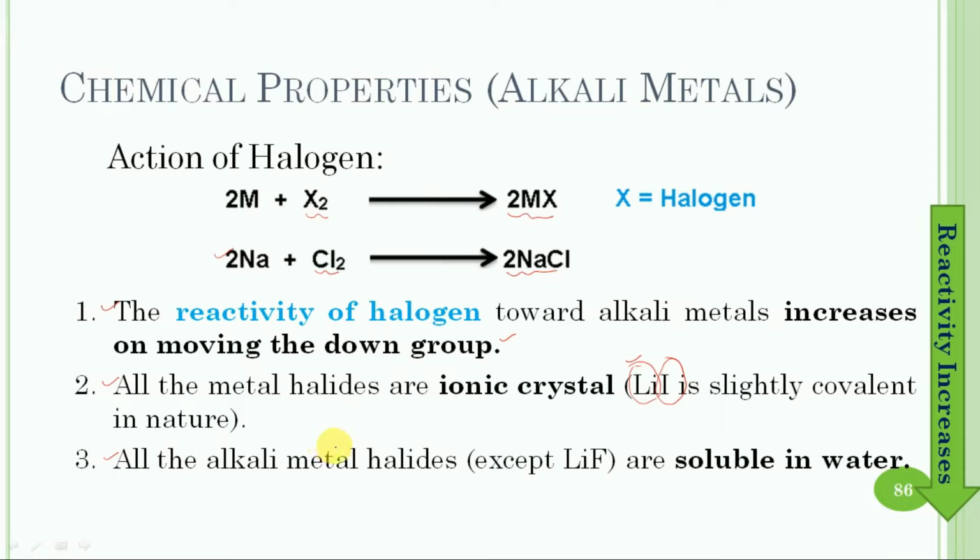All the alkali metal halides are soluble in water except lithium fluoride, and it is due to the fact that in lithium fluoride, lithium has a small size and fluoride has a small size, so that they have high lattice energy, and finally they are insoluble in water due to stronger interaction among cations and anions.